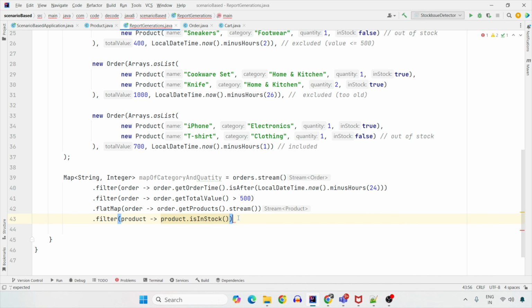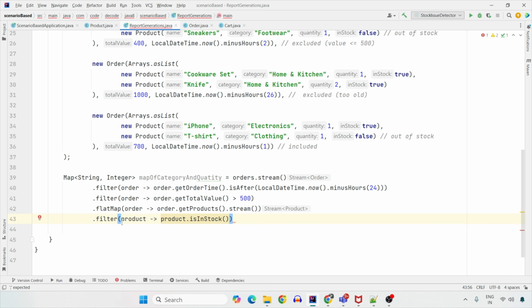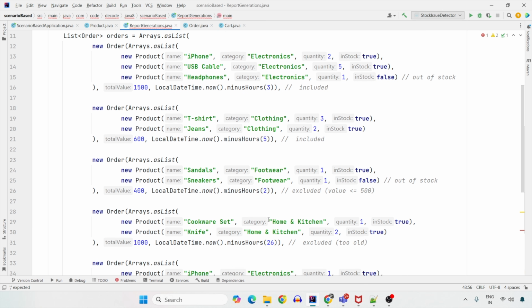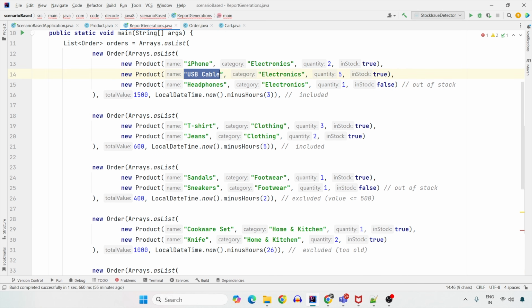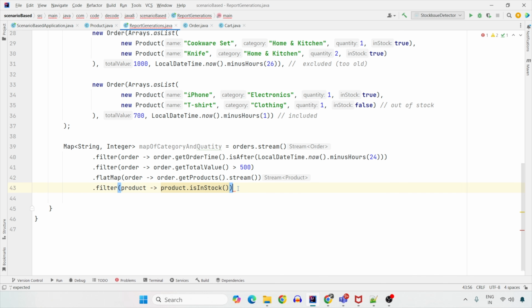When this is done, now we have all the products in this particular stream. The order is now gone. Now we are at the product level. So now our products contain iPhone, USB cable, this one is out of stock, jeans, t-shirts, and this iPhone. Now, since we have all the products, we need a map of category, and the category exists in the product, so we are not in trouble.